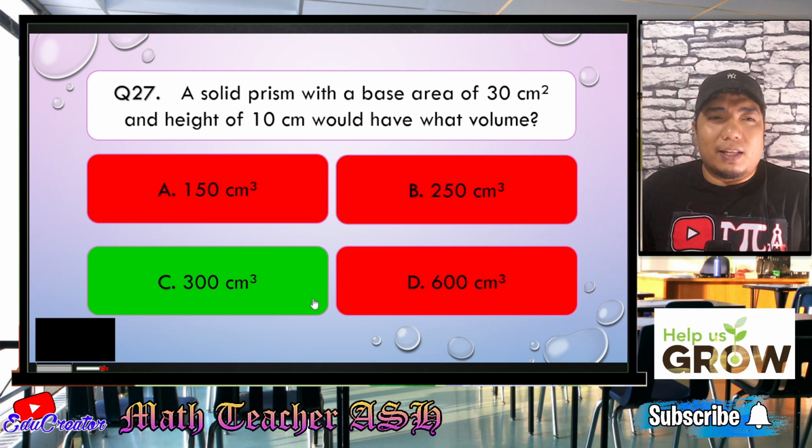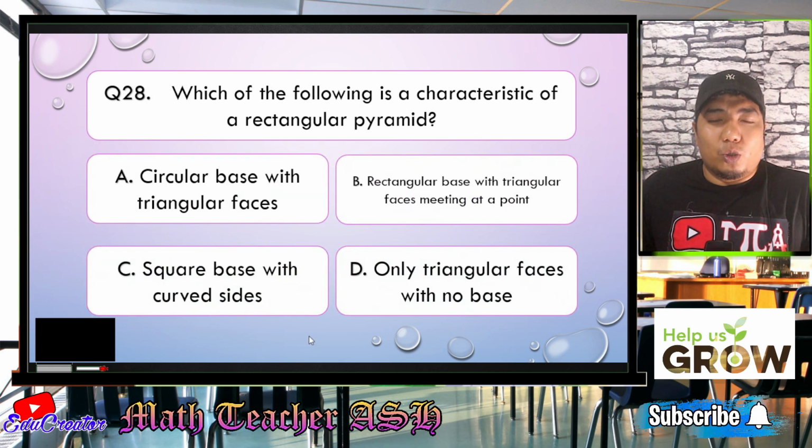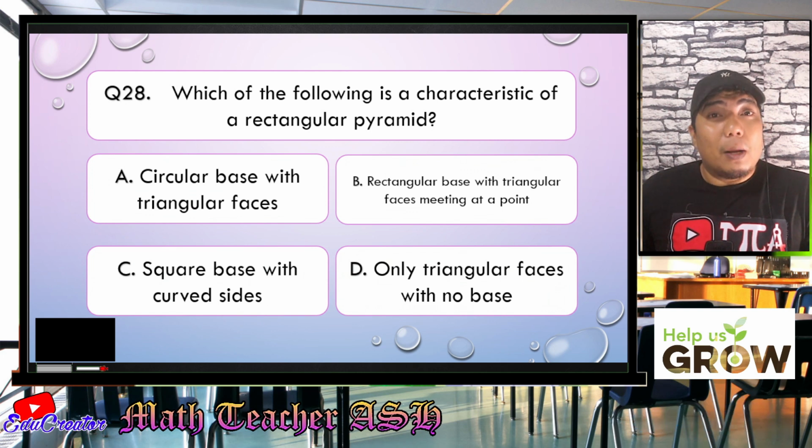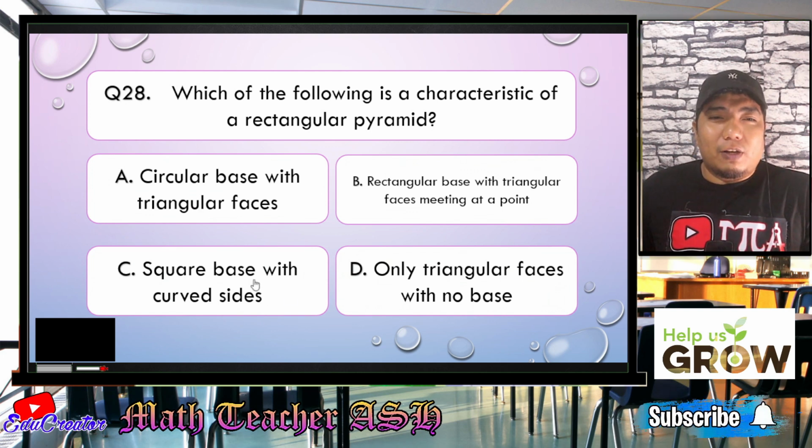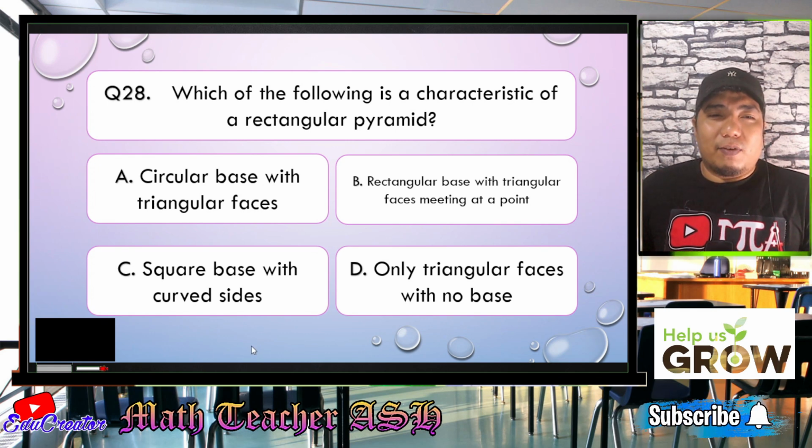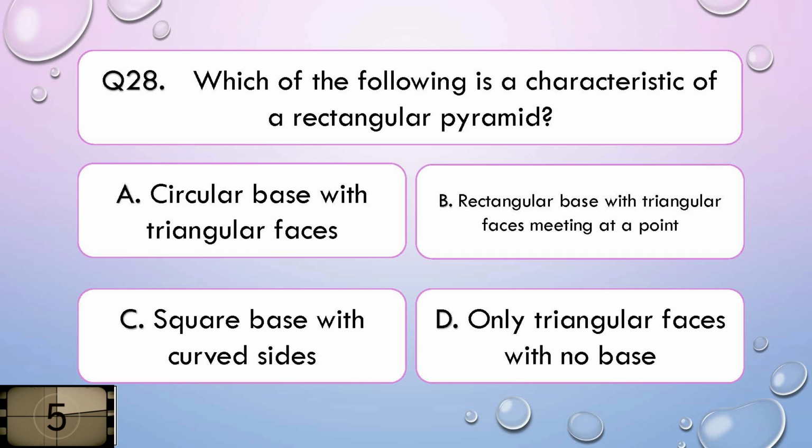So now let us go to question number 28. Which of the following is a characteristic of a rectangular pyramid? Okay. Is it A, circular base with triangular faces? B, rectangular base with triangular faces meeting at a point? C, square base with curved sides? Or letter D, only triangular faces with no base? All right. I'll give you 5 seconds to think about your answer.